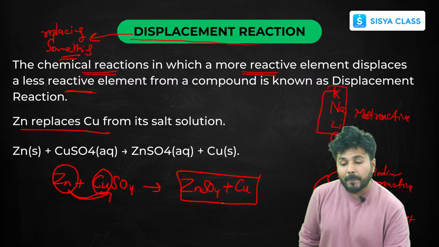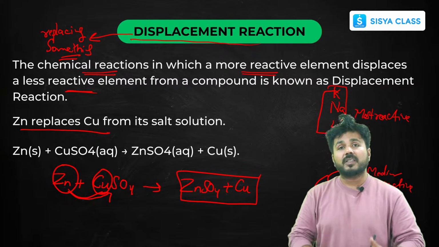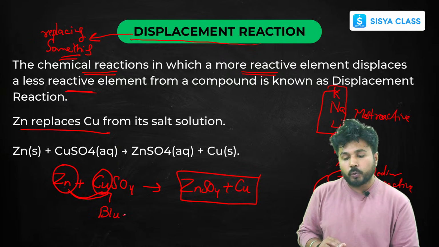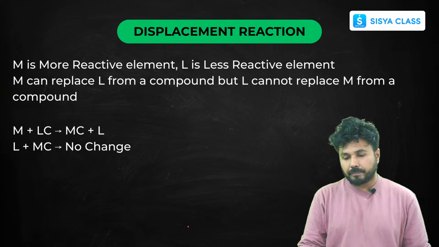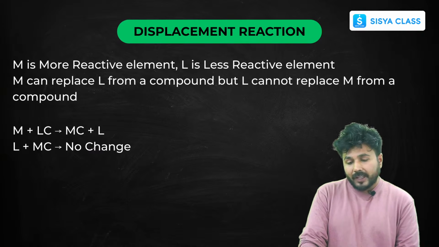So here copper is getting deposited on the zinc, and the color of the solution is changing from blue to green. Remember these points. Okay, and copper is getting deposited on the zinc. Next, displacement reaction. So now this is what I have given you as an example.